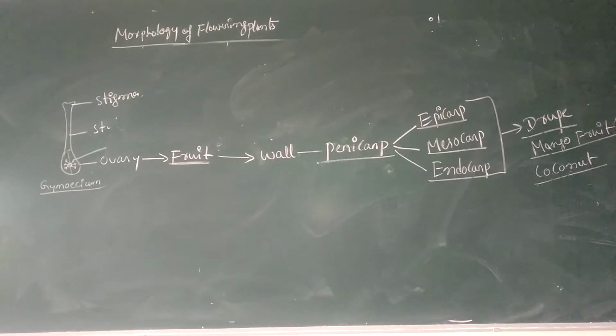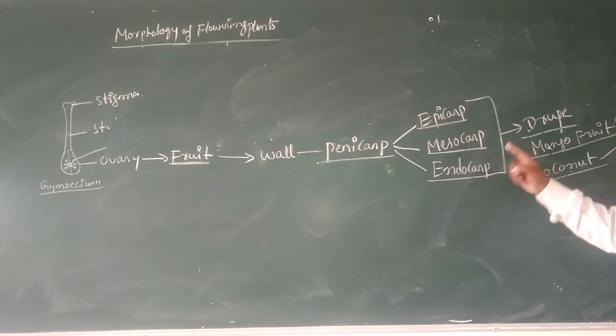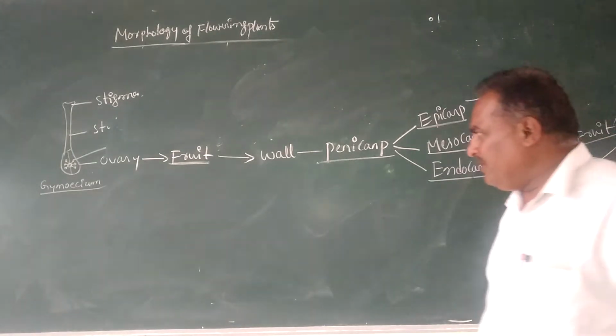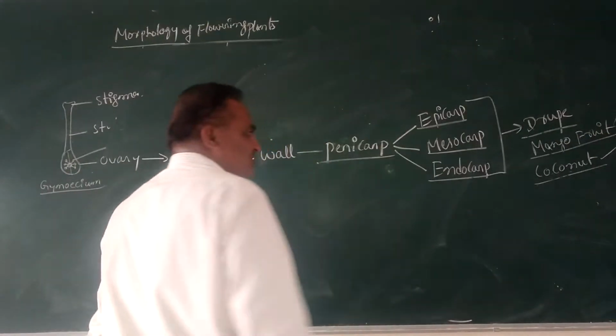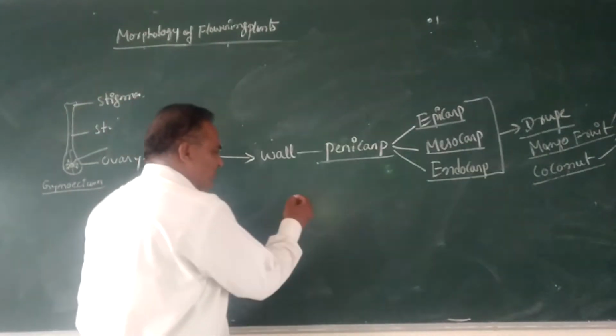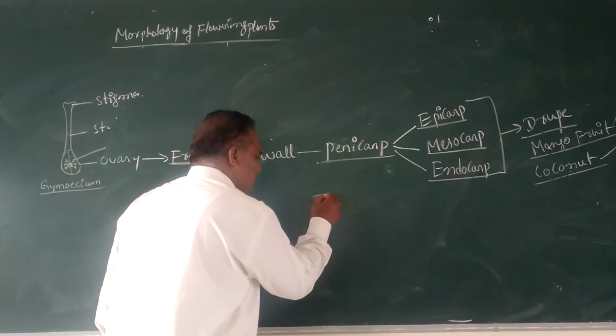In the case of coconut, the edible part is called the endosperm. The endosperm is the edible part of the coconut. Inside the endocarp, beneath it, there is a nutritive layer called the endosperm.